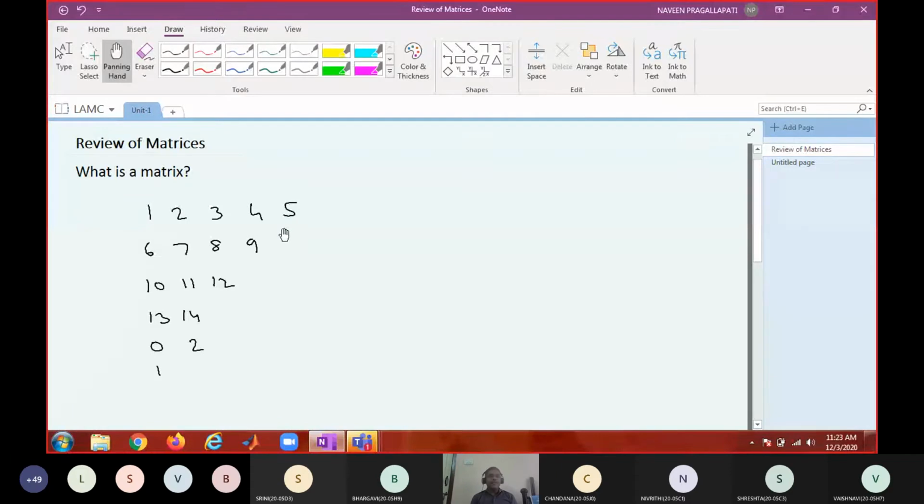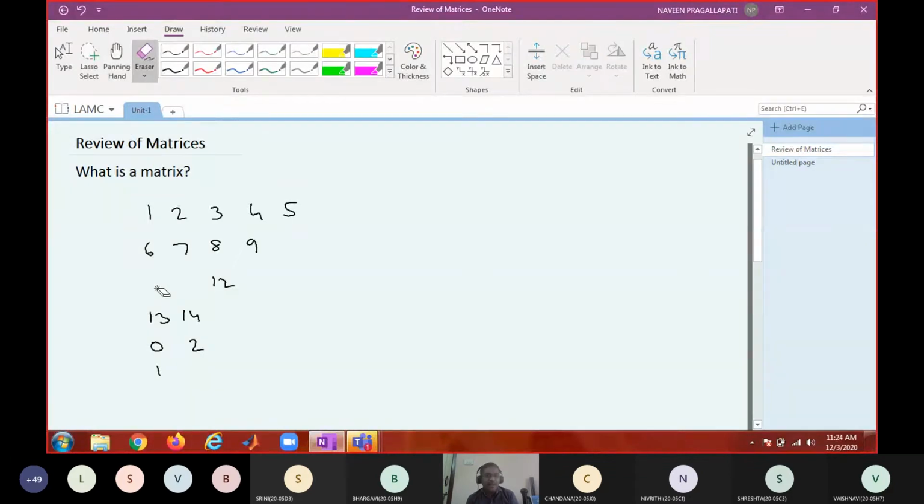Therefore, according to you, it has to be a rectangular arrangement. So when you say rectangular arrangement, this cannot be called a matrix. Okay. So from this, what is your understanding? Definitions should be learned very carefully. Even if you omit one word, if you change one word, the meaning may change. For every subject, definitions and notations are very important. Spend more time on definitions and notations.